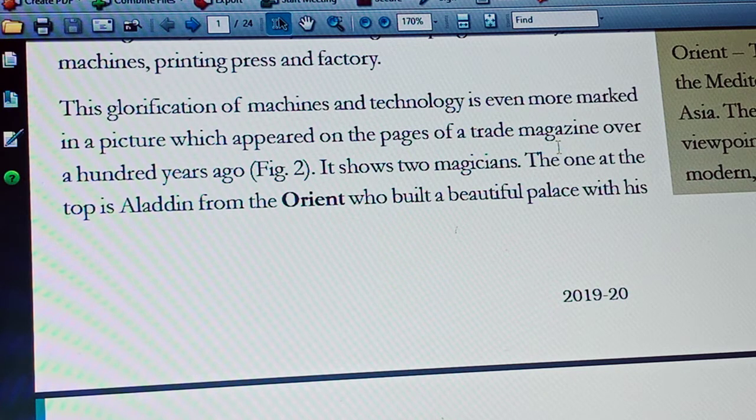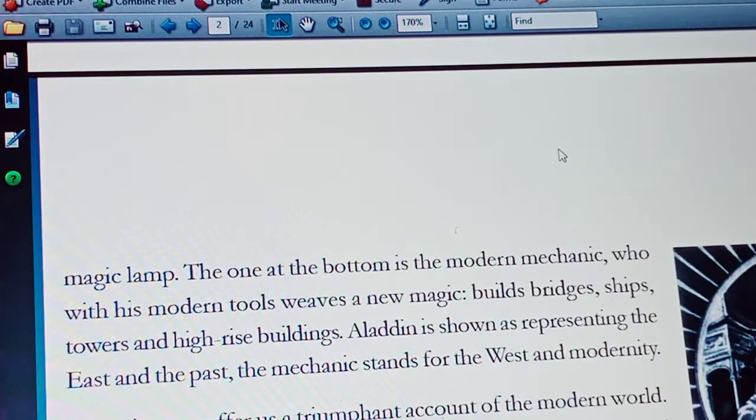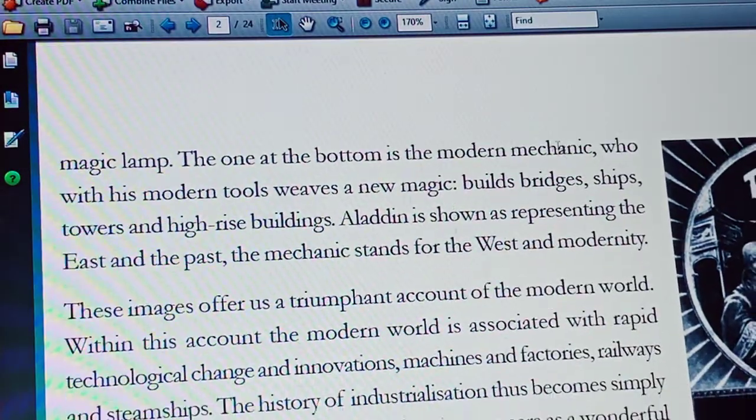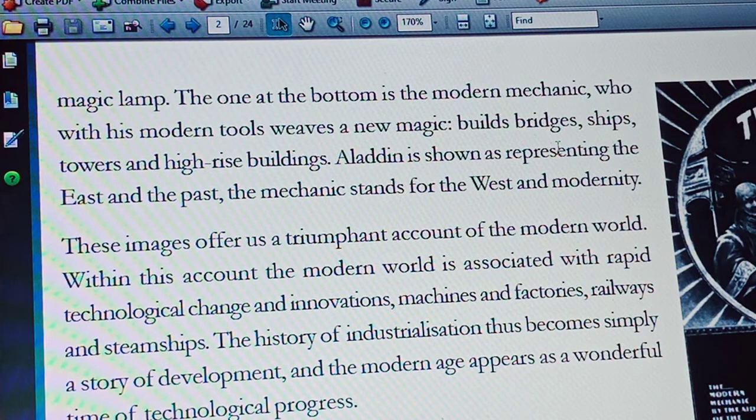So here the author wanted to explain that, the bottom one, the modern mechanic, just as Aladdin created some high-rise buildings or whatever he wanted, in the same way, in the western part, that means European countries,